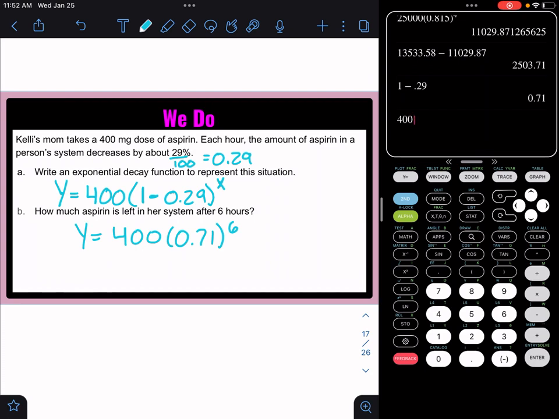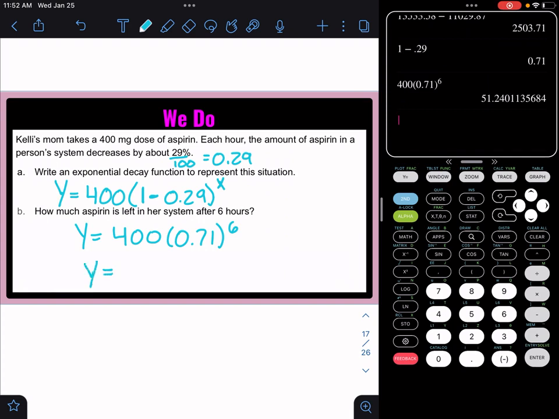So let's type this in the calculator. 0.71 raised to the 6th power would be 5.1. They don't tell me what to round to, so I'm just going to round to the nearest tenth. So 5.1 milligrams left after 6 hours.